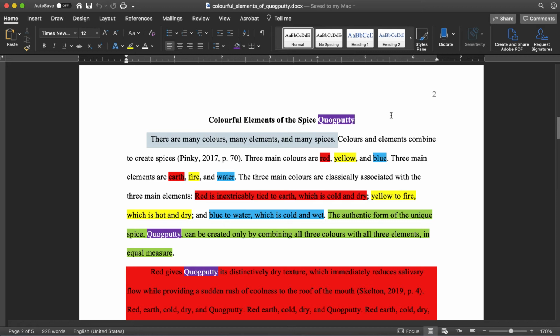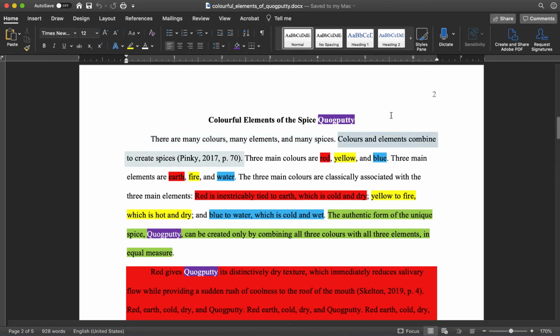So we have parallelism right away in the structure of the sentence where it goes, there are many colors. The first item in the list is an adjective and a noun, many colors. Second item, adjective, noun, many elements. The third item, adjective, noun, many spices. So grammatically, we have parallelism, and conceptually, the ideas are parallel with the previous sentence, which is just the title. So colorful elements of the spice quag putty, and then there are many colors, many elements, many spices.